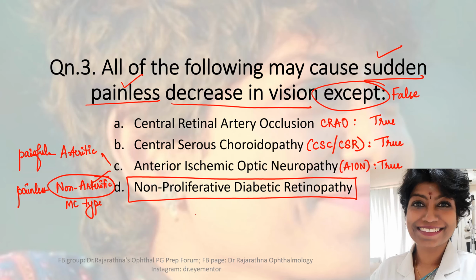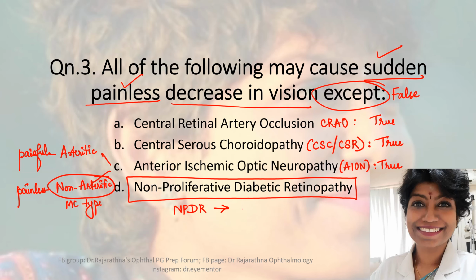Now, does NPDR cause decrease in vision? And if at all it does, how does it? NPDR causes decrease in vision by the presence of small dot blot hemorrhages right at the macula, at the foveolar region. If you've got hemorrhages or hard exudates right there, probably yes, we'll have decrease in vision.